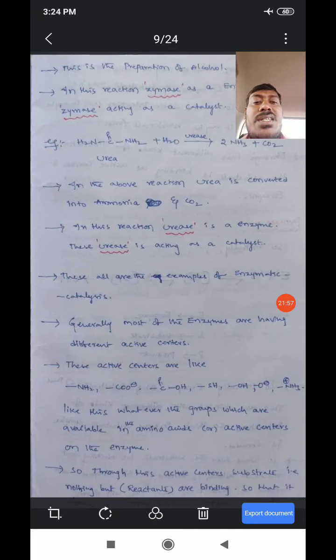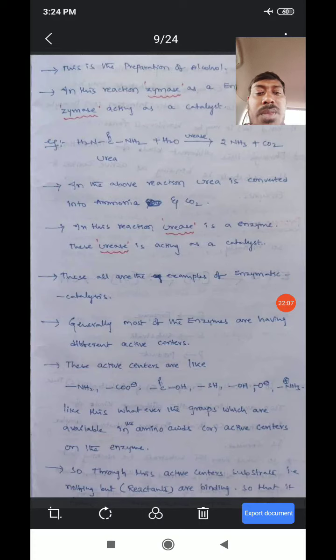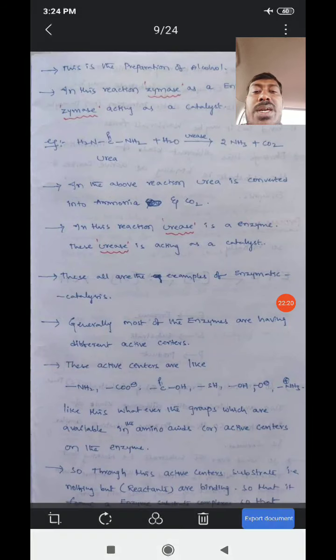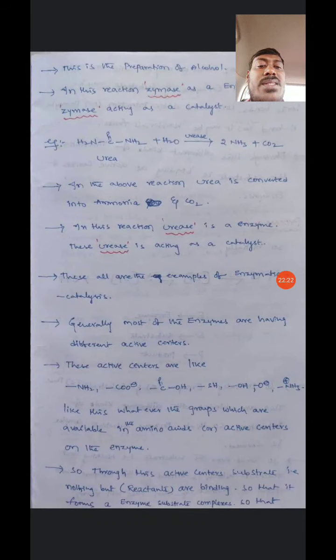The next example is urea, NH2 C double bond O NH2. This is the formula of urea. In this reaction, urea is converted to ammonia and carbon dioxide. Urea undergoes hydrolysis in the presence of the urease enzyme.